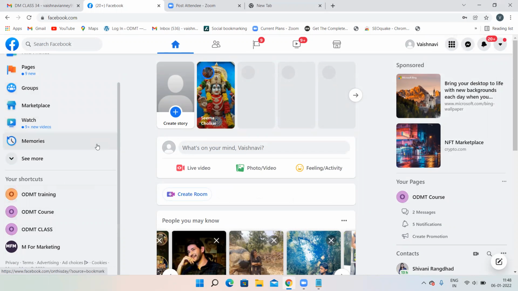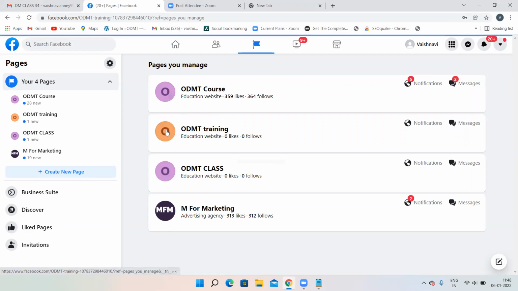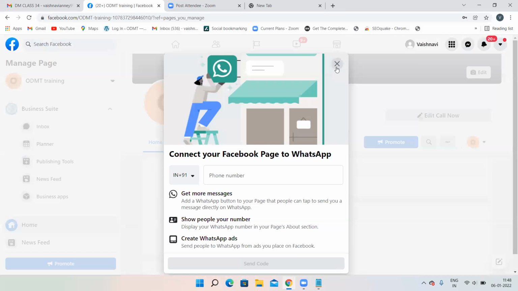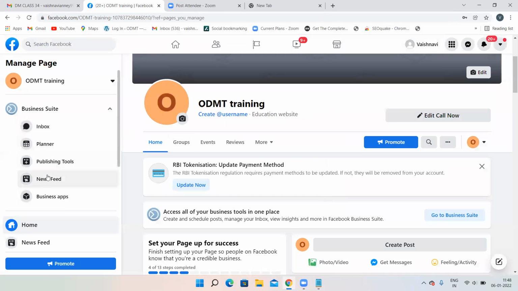And if you have clients, make sure your client gives you the page access. How to give the page access, I told you yesterday. Now assume that this is the particular page, ODMT training. Yesterday we created this page, right? So, how to give the page access?